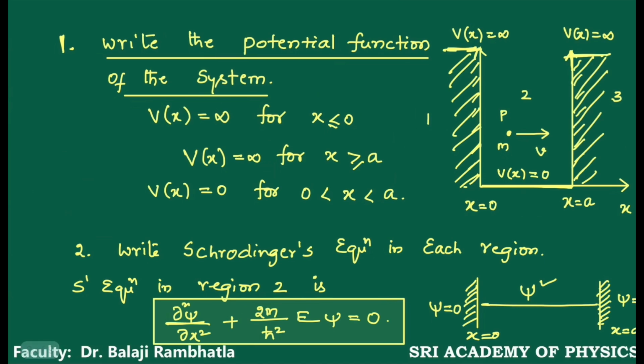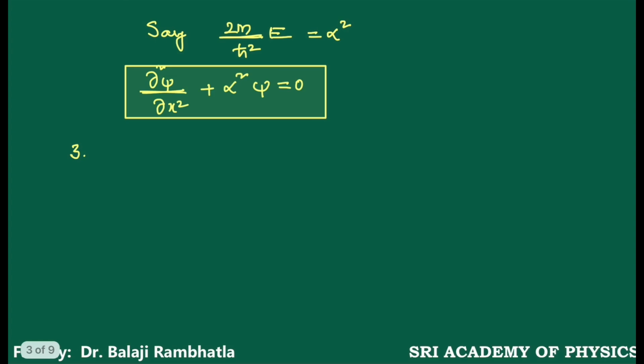Then third step. First one is write the potential function of the system. Second one is write the Schrödinger's equation for the region. Now third step, write the solution of Schrödinger's equation.